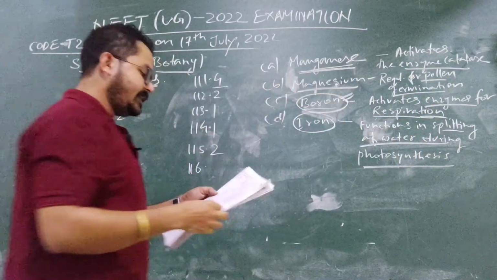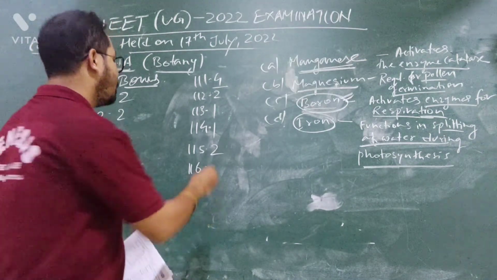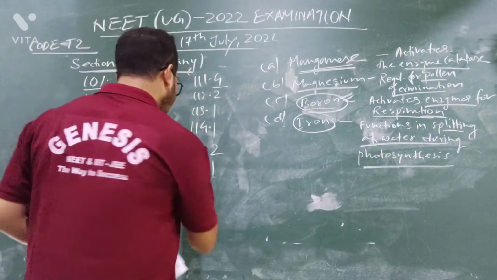So here the 1, 2, 3, 4 options are given, which will be the correct matching? Answer will be option number 1. 116 will be option number 1.